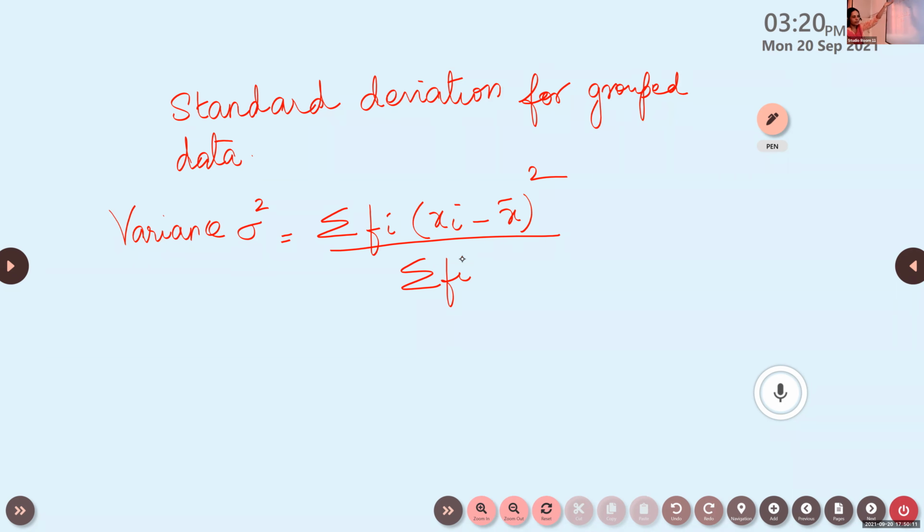Okay, similar to the previous one we learned. Previous one also we had one formula like this: xi minus x bar the whole square. Here along with this we multiply by fi.